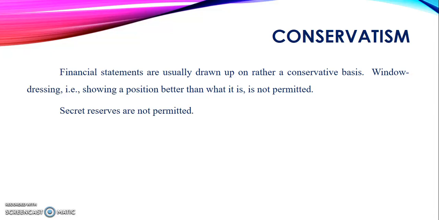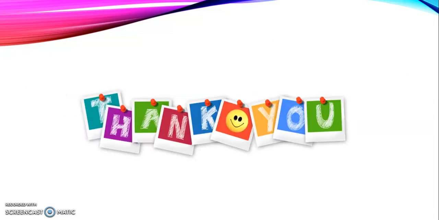Then conservatism. Here the financial statements are usually drawn up on a conservative basis. Window dressing, that is showing a position better than what it is, is not permitted. So the position of the firm is entered in the financial statements as it is. We never mention any extra or decreased values in the books of accounts. That is, secret reserves are not permitted.